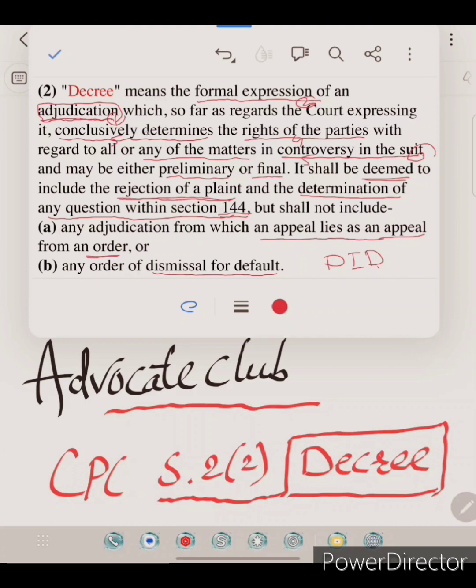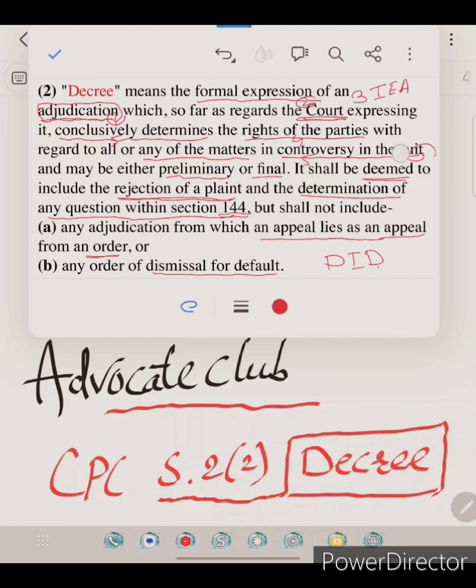So the second essential element is the court. Court is defined under Section 3 of the Indian Evidence Act. The Act defines court to include all judges, magistrates, and all persons, except arbitrators, legally authorized to take evidence. So the exception is the arbitrator.